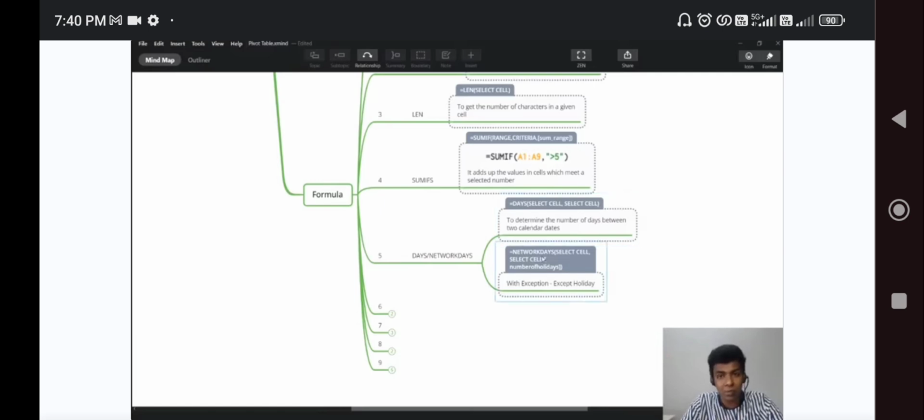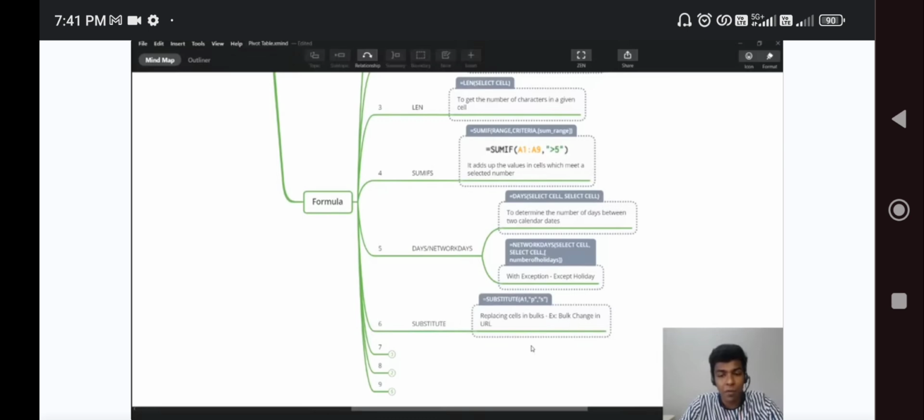Or if there is any exception, for example, from 1st April to 25th April, how many holidays are there? You can put a comma and 3, so that it will accept those 3 days and give the remaining days. So that is about giving the criteria.